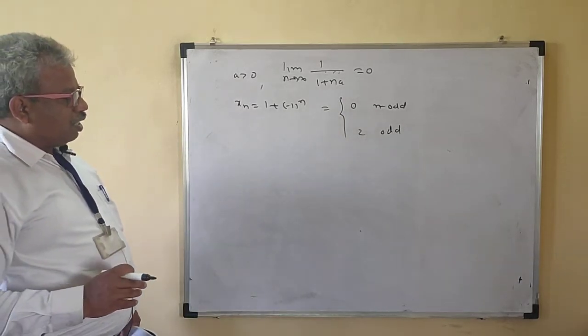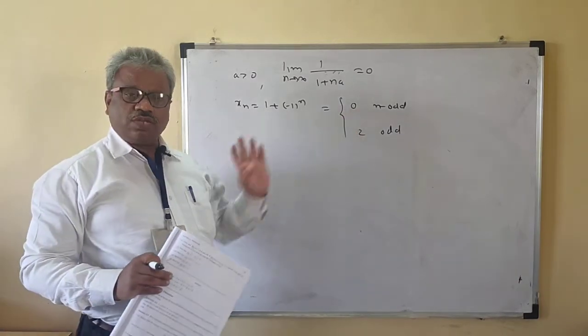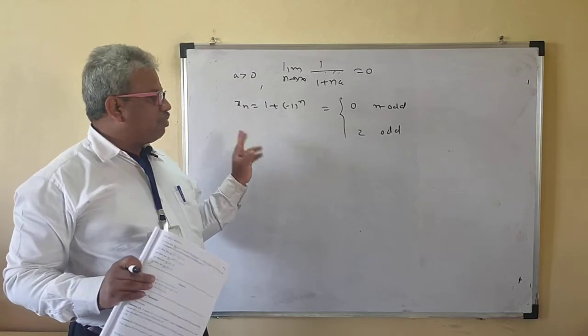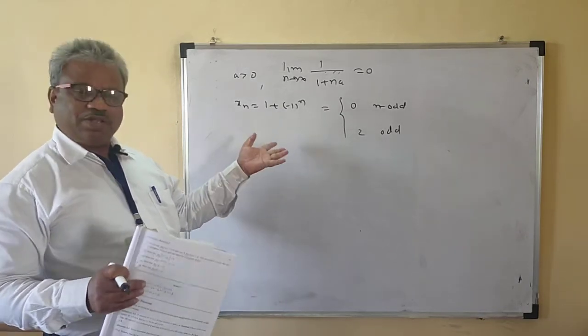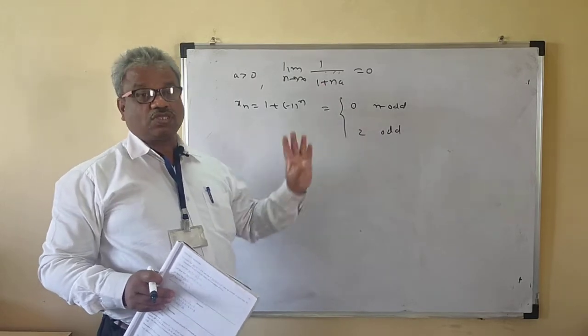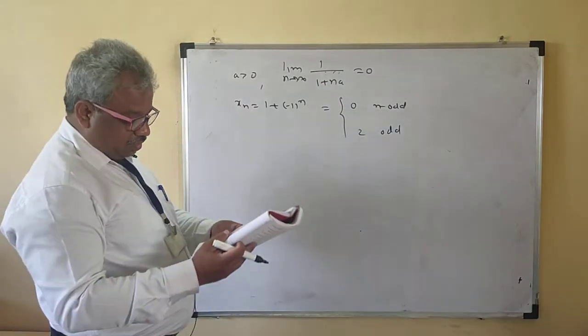So that means it has two limit points, 0 and 2. That means this is not a convergent sequence. But if it is not convergent, it is divergent. And these are the two limit points. They are finite. That means it oscillates finitely.